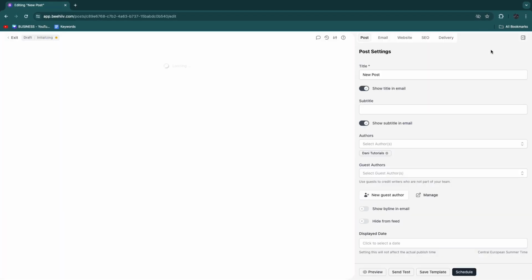Then once you've done that, from the dashboard here in the top right, you can click on start writing, and from here you will see post settings, title, subtitle, author, etc. So from here you can simply go and create your own post, and then you can schedule it, save the template, send it, preview it.